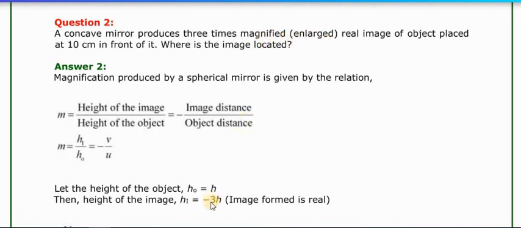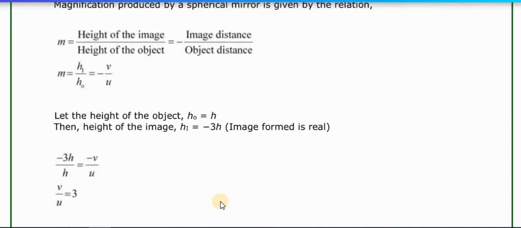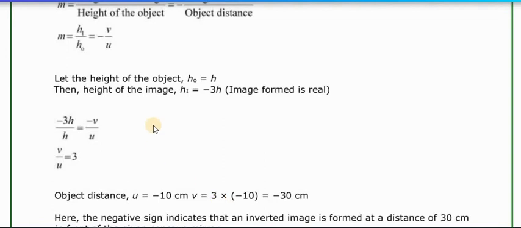So that's why we write minus 3H. If we put the values, minus 3H divided by H is equal to minus v by u. Here H is cancelled, v by u is equal to 3. Means M is equal to 3, which is already given in the data.